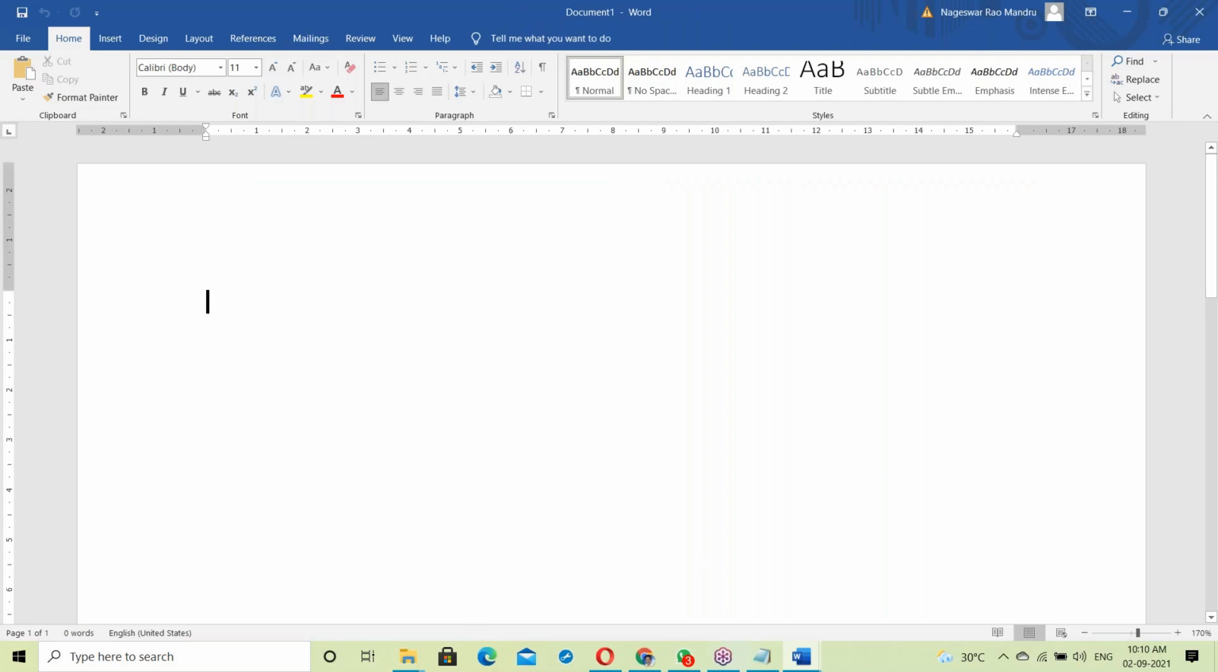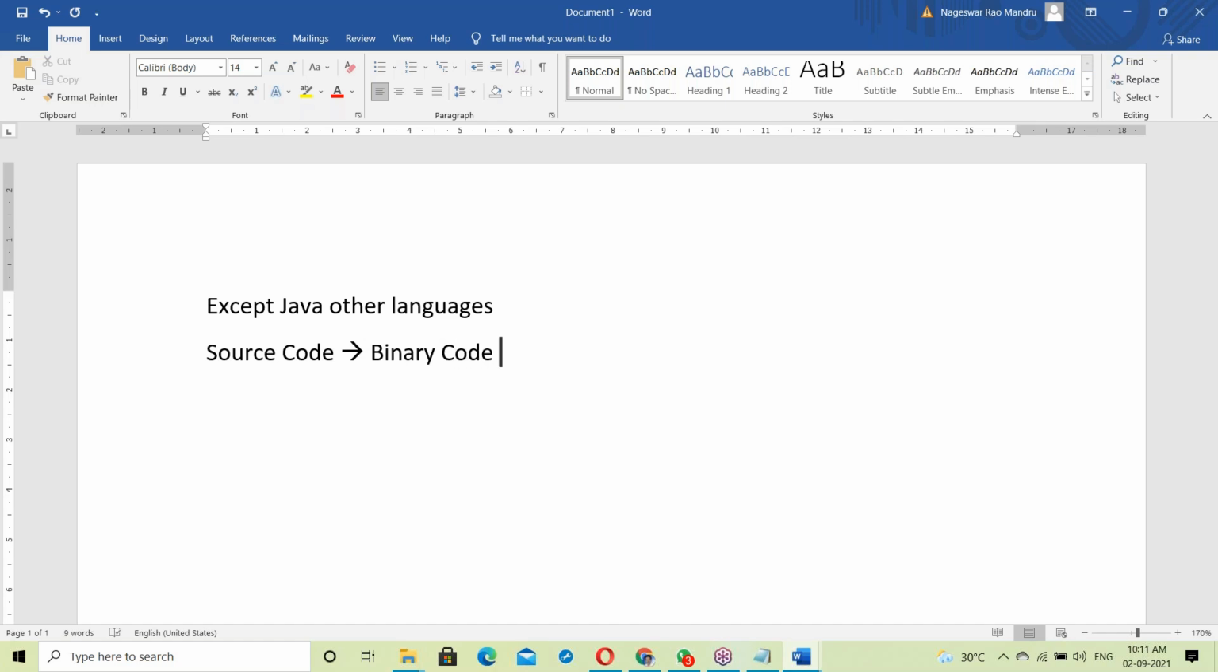See here, except Java, other languages. In other languages, what happens here? First of all, source code. The source code converts into binary code.